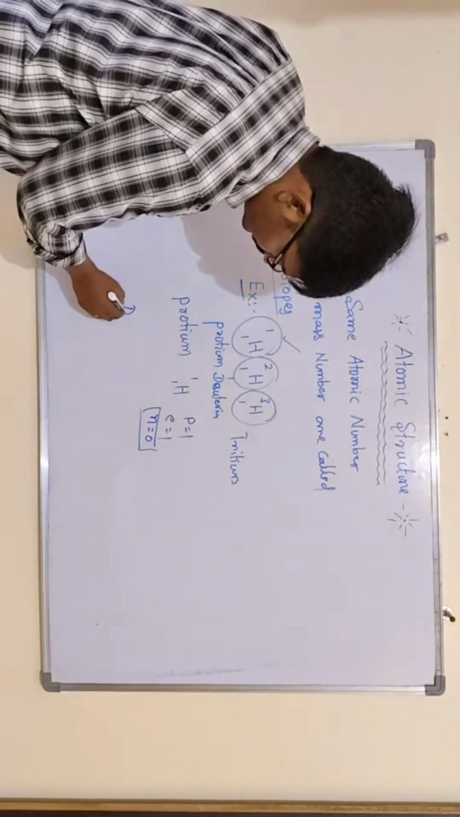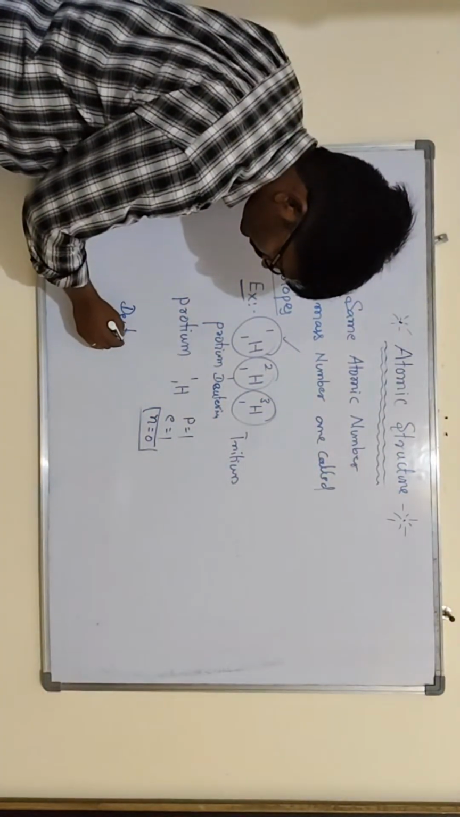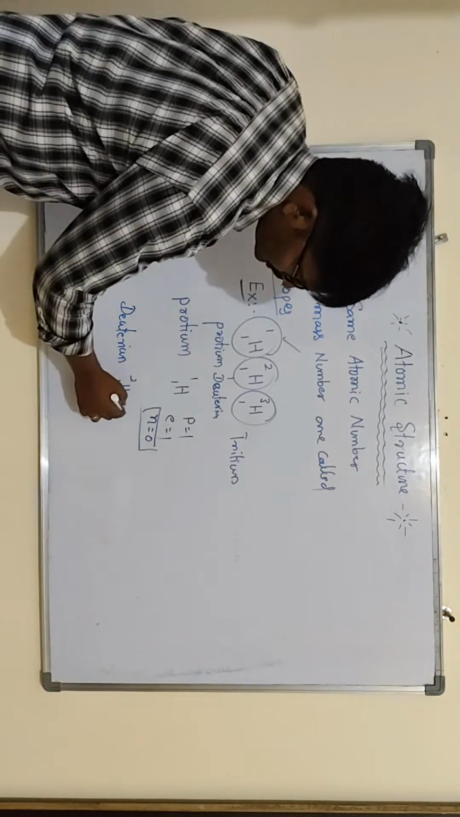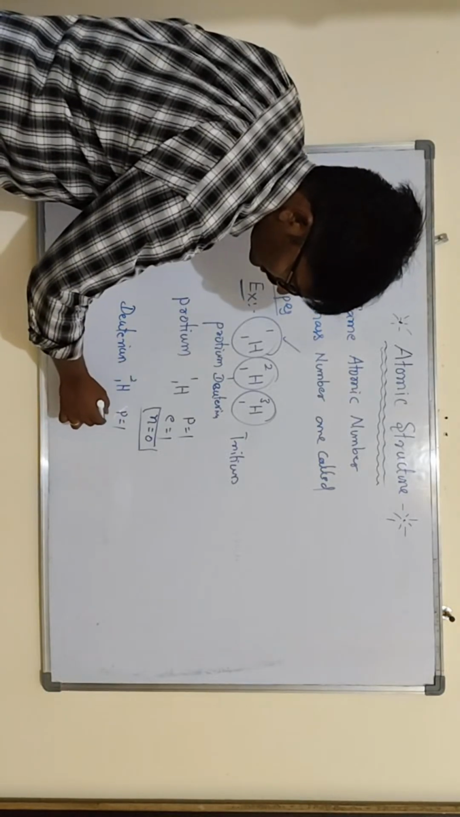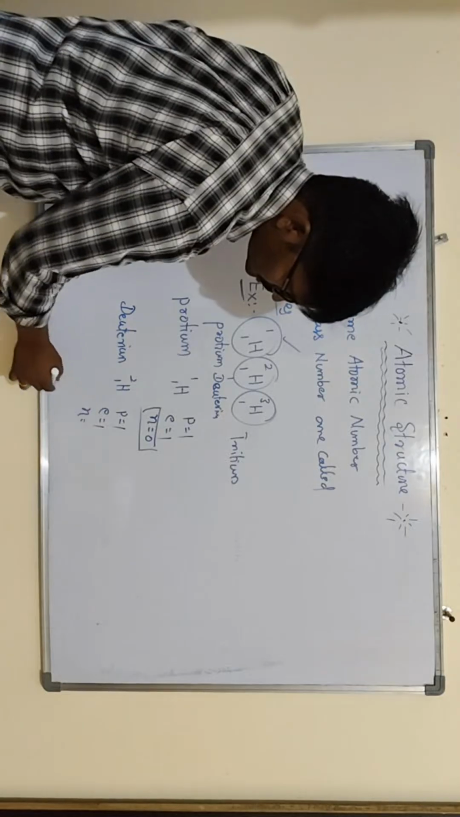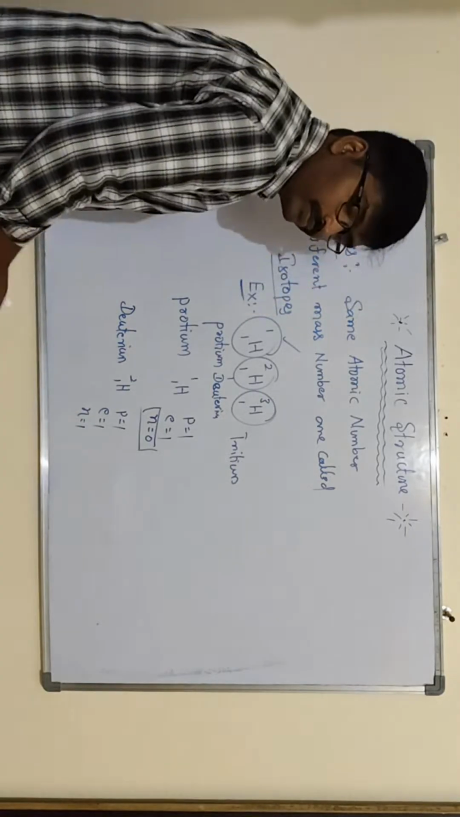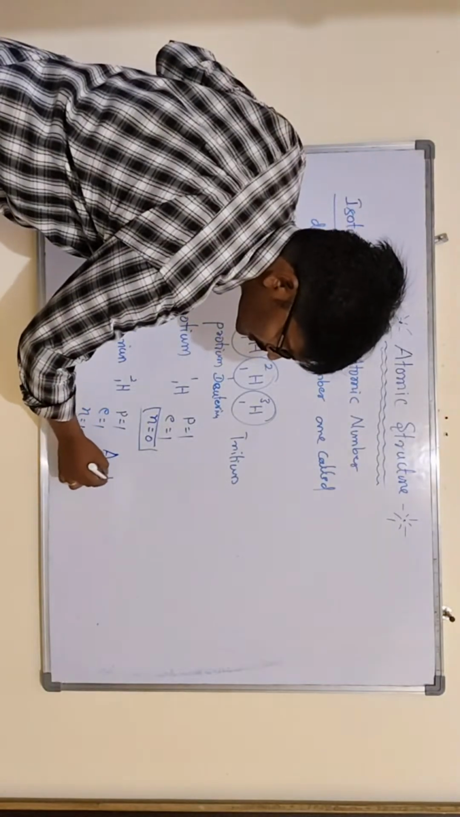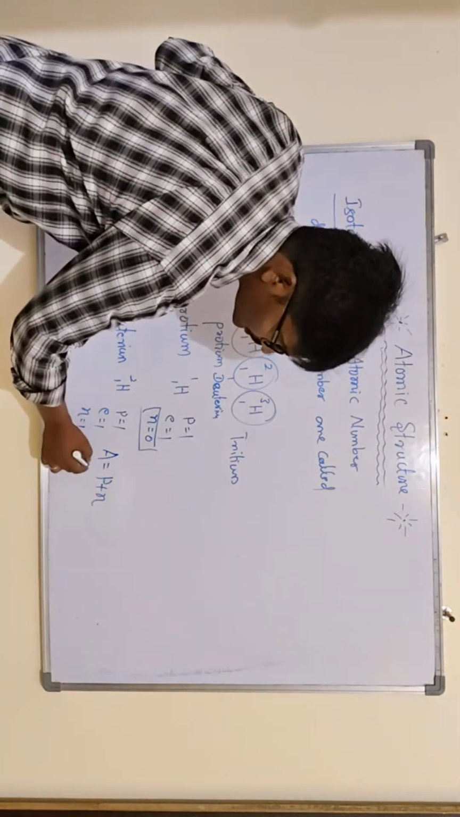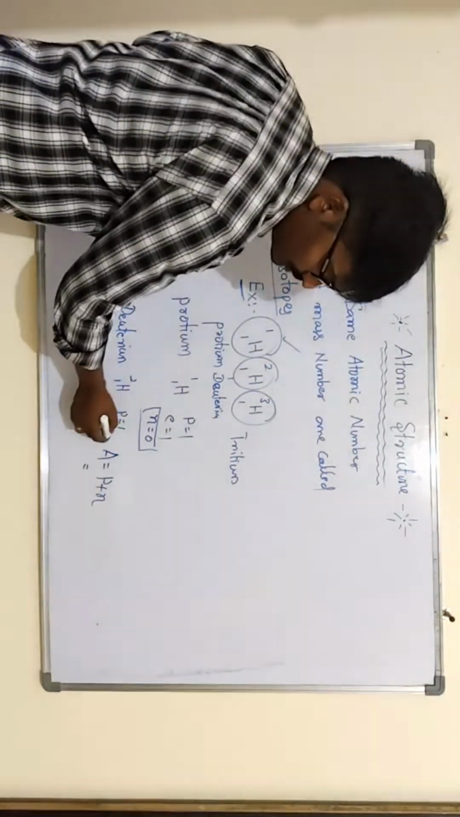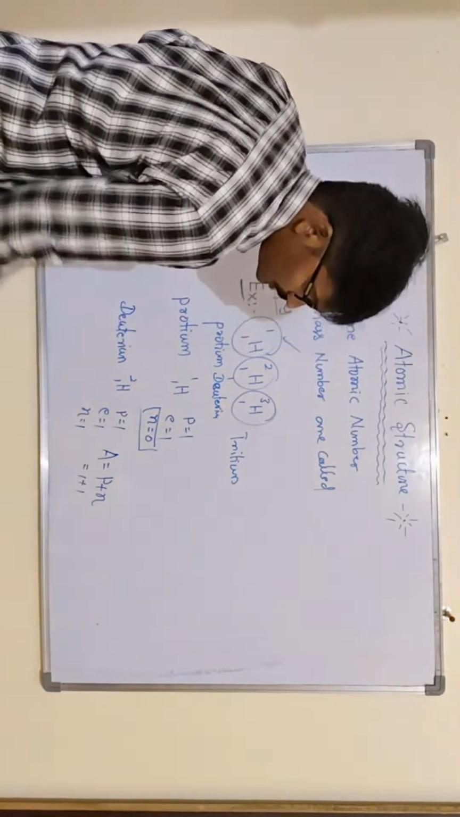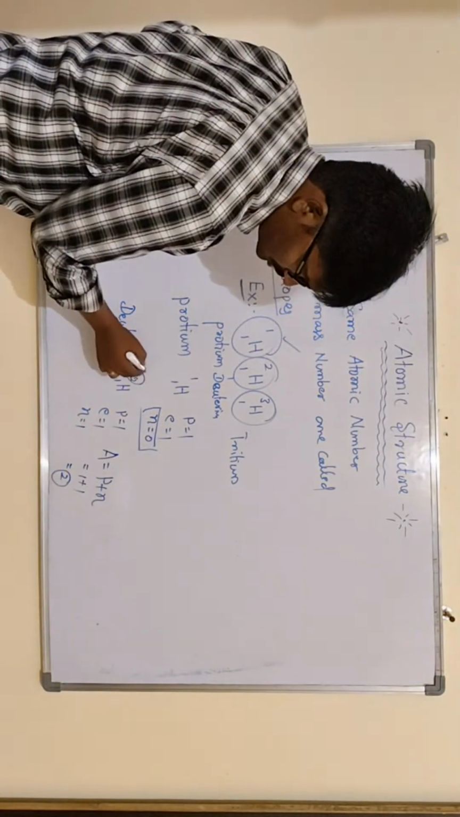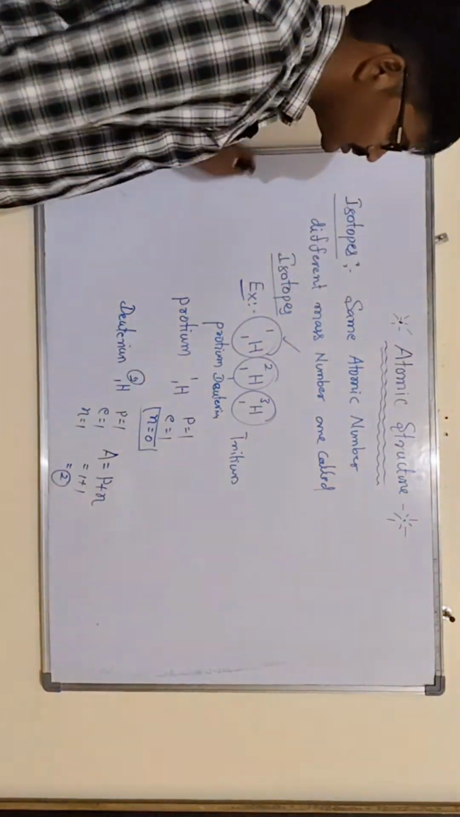Then deuterium, 1H2: the protons are 1, electrons are 1, neutrons are 1. Mass number is nothing but protons plus neutrons. Protons are 1, neutrons are 1, the total is mass number 2.